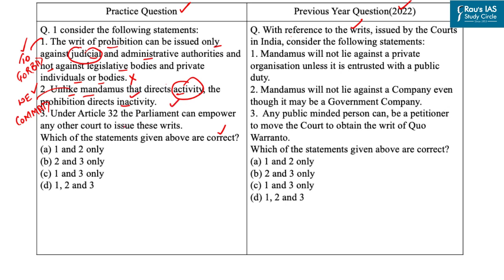Now let's come to the third statement. Under Article 32, the Parliament can empower any other court to issue these writs. Now this statement is correct, as under Article 32, Parliament can empower any other court to issue these writs. But as such, no such provision has been made so far, so only the Supreme Court and the High Court can issue the writs. But Parliament can empower any other court. So here our correct answer is option B, that is 2 and 3 only. Answer of this PYQ is option C.